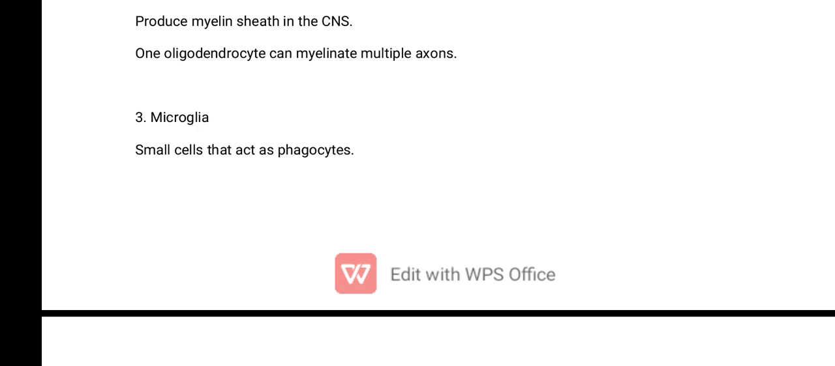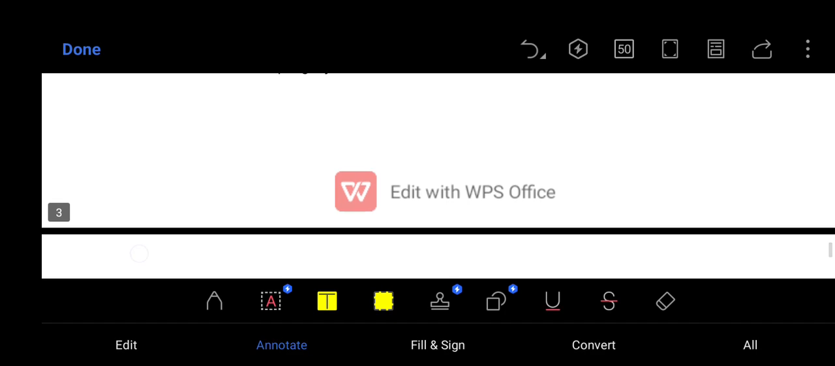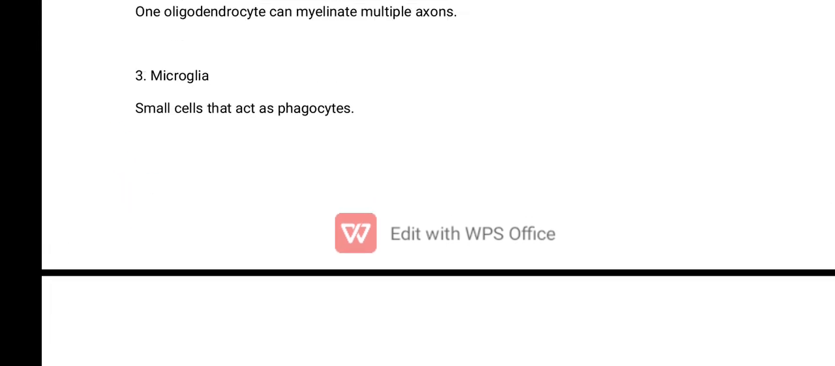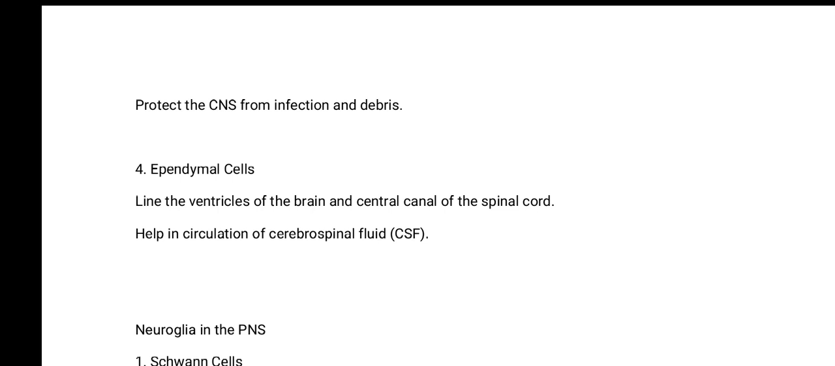So these microglial cells serve as phagocytes. They help to engulf, dissolve, and fight against those things that can cause havoc to the central nervous system. They protect the central nervous system from infection and debris. These are the microglial cells. They are small cells that act as phagocytes and they protect the central nervous system from infection and debris.